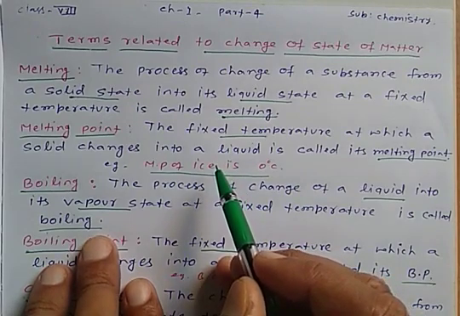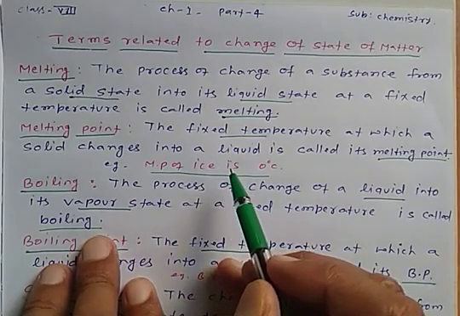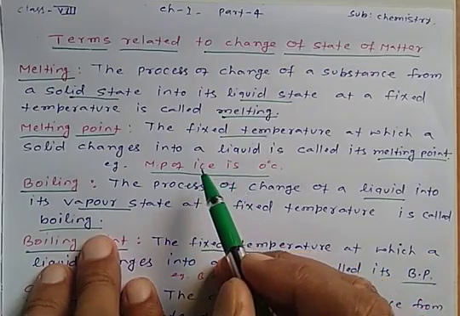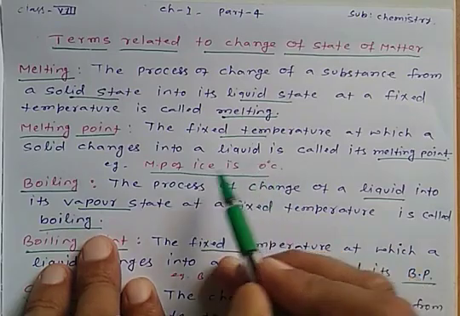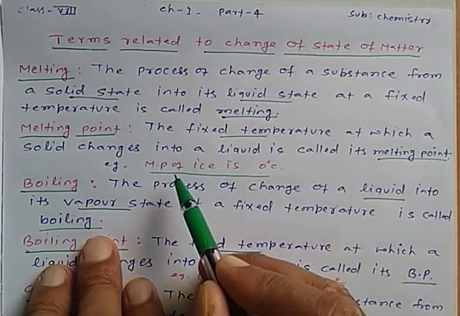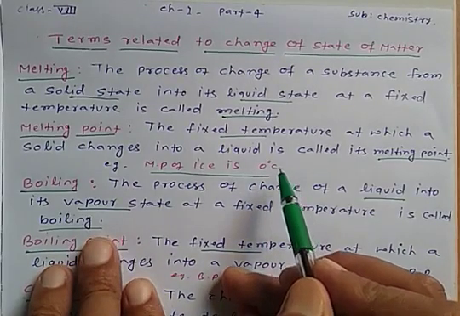When we take some ice and heat it, then ice slowly changes into water after heating, when the temperature comes near about 0 degrees Celsius. Then we can say that the melting point of ice is 0 degrees Celsius.